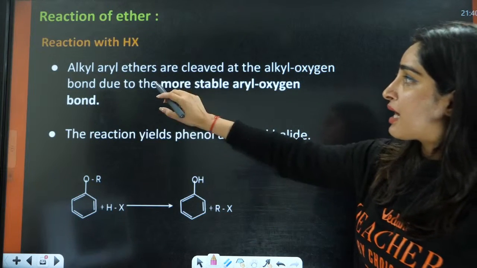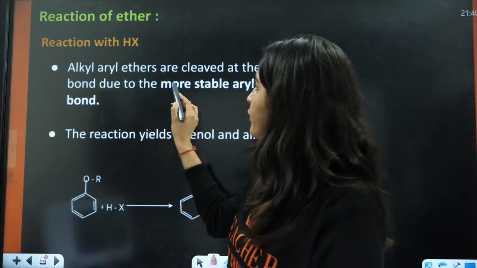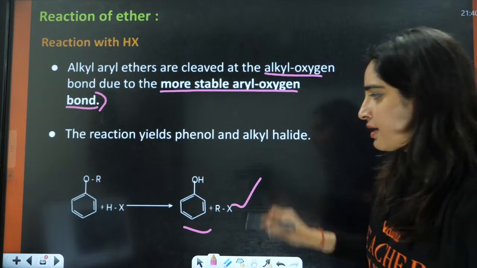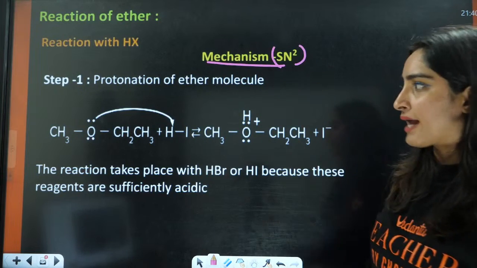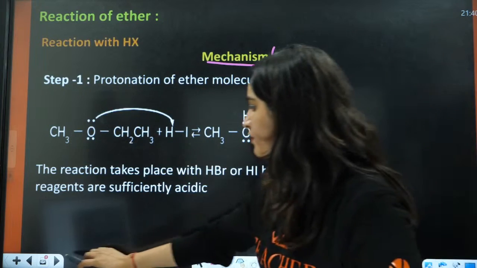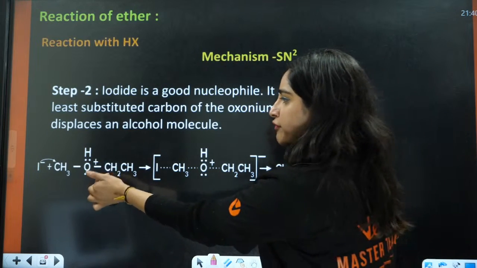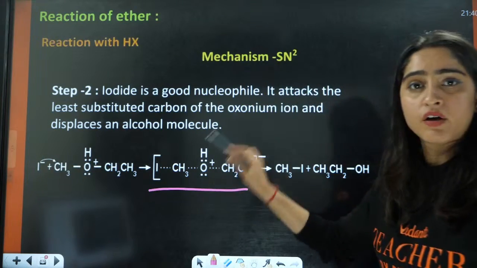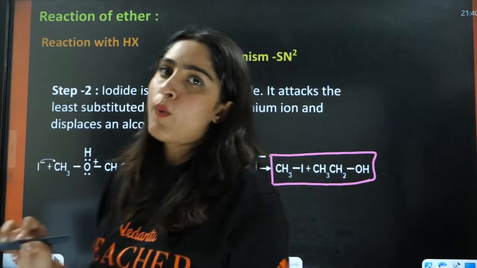Now, alkyl aryl ethers are cleaved at the alkyl oxygen bond due to the more stable aryl oxygen bond. The reaction yields phenol and an alkyl halide. This is the reaction that I was talking about. Now, this is the mechanism, that is SN2 mechanism. In this case, you have HI. It will form a transition state. The step 2 will be, the I will attack here. It will lead to the transition state here, and hence, after that, it will lead to the formation of alkyl halide and one alcohol.